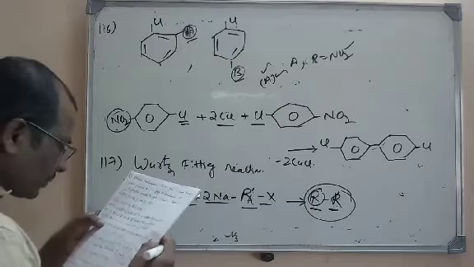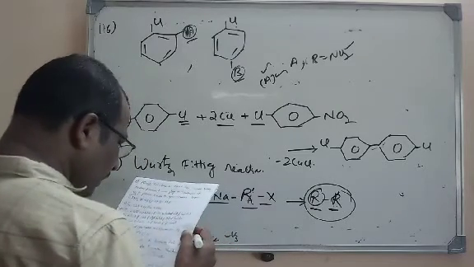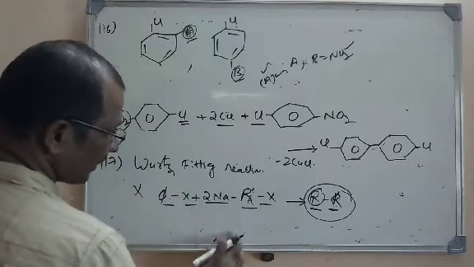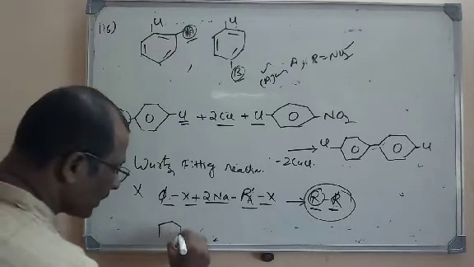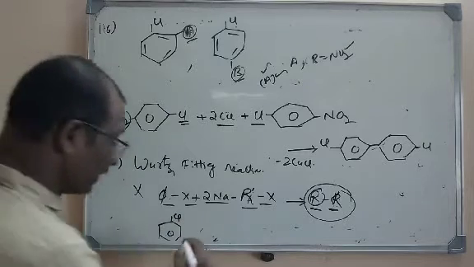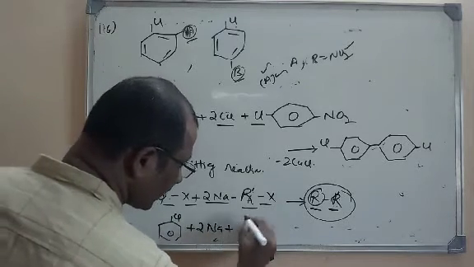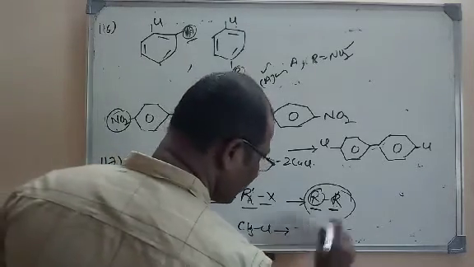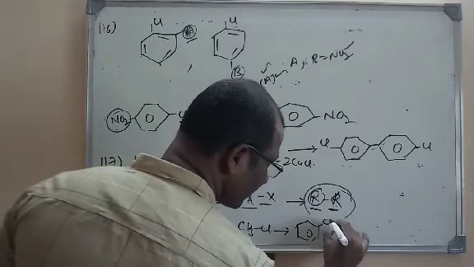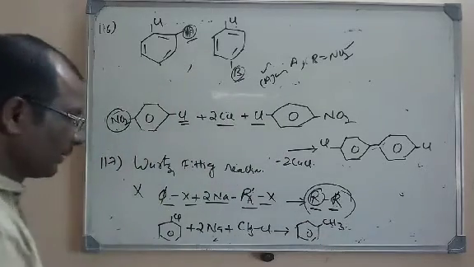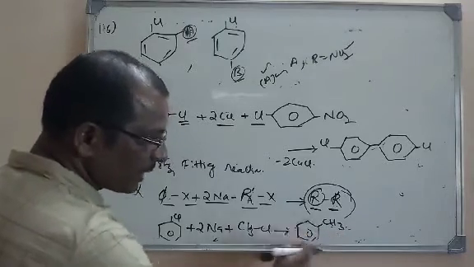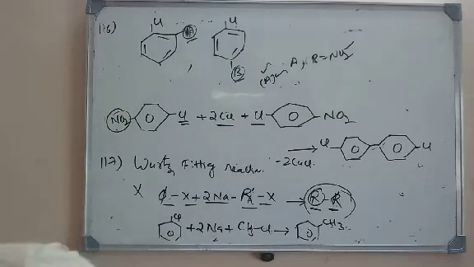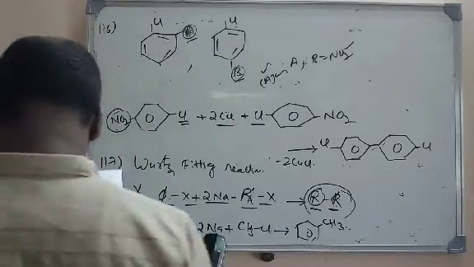Third one, one molecule each of aryl halide and alkyl halide. Yes, it is correct. One is an aryl halide. For example, you can take chlorobenzene. This is an aryl halide and it is treated with sodium metal, and the other one is an alkyl halide. So what will happen? Two NaCl will be removed and we are going to get methylbenzene, a hydrocarbon, where one is an alkyl group and the other is an aryl group. So the Wurtz-Fittig reaction involves one molecule of alkyl halide and the other is aryl halide.